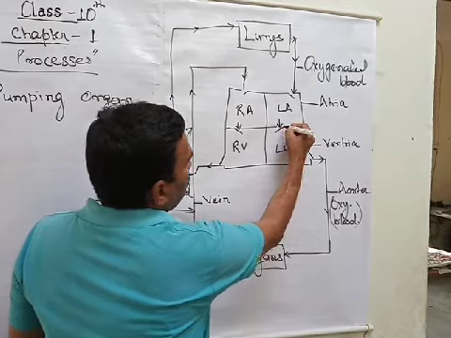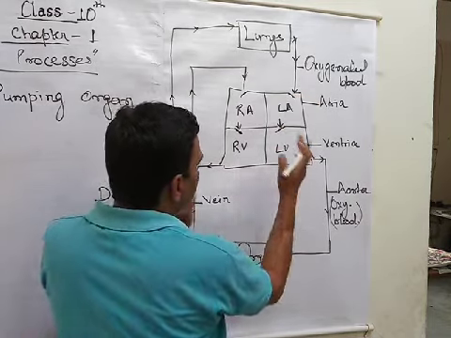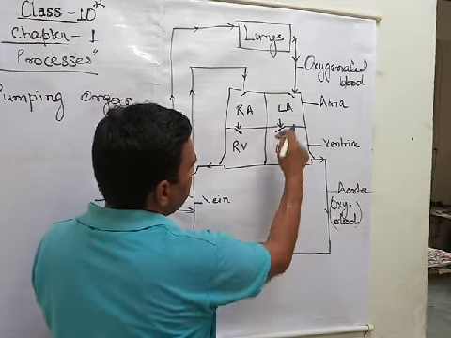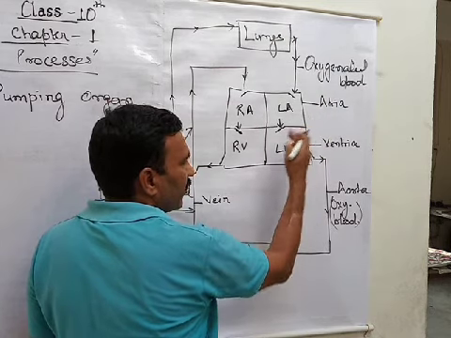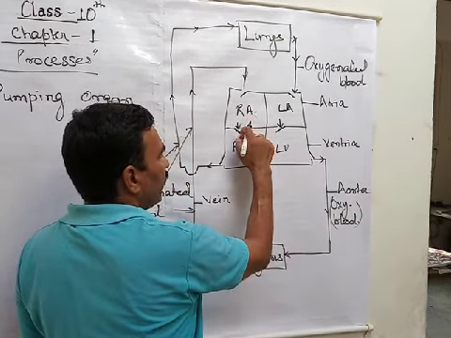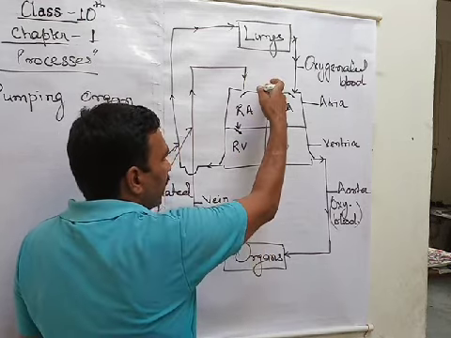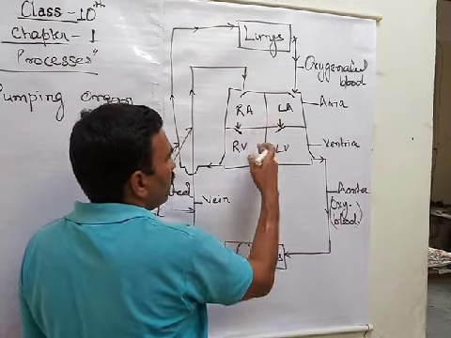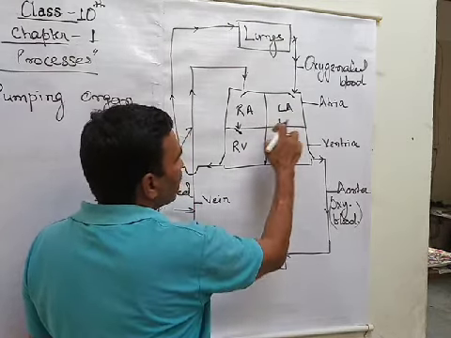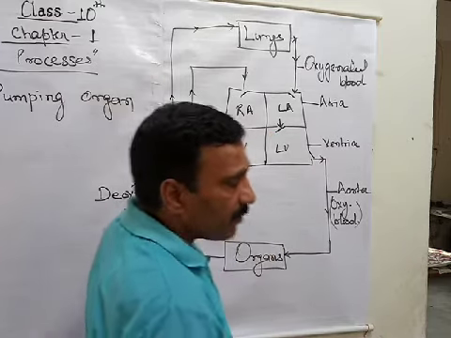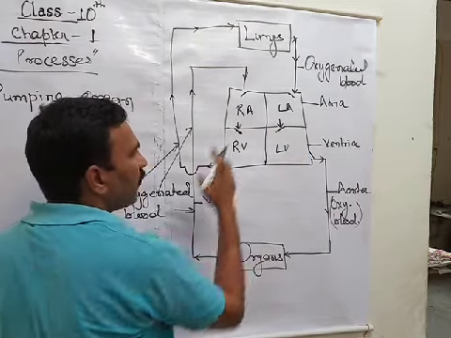Now see, here are some walls, and all these walls have a special function. This wall is separating the auricle from the ventricle, the left auricle from the left ventricle. This wall is separating the right auricle from the ventricle. Moreover, there is a partition, the wall between the two compartments, the left and the right. This is called septum. Now these walls are named separately as tricuspid wall and bicuspid wall.